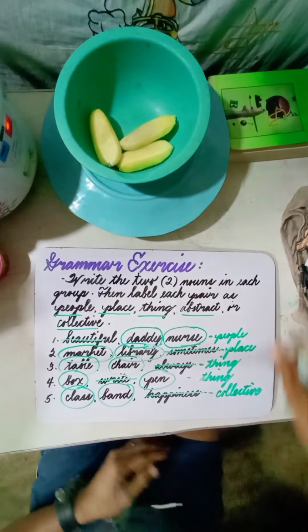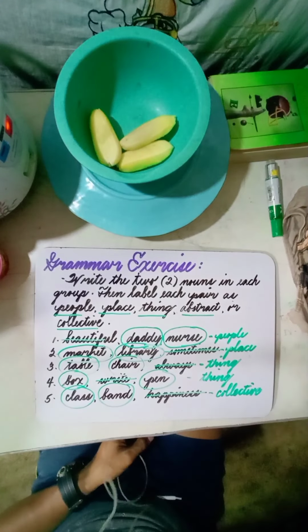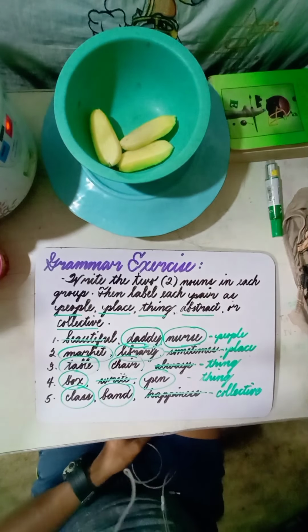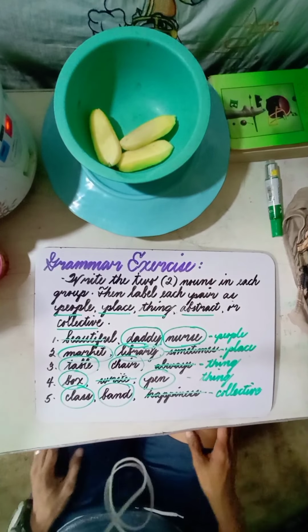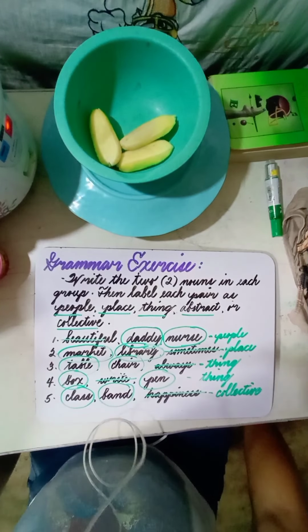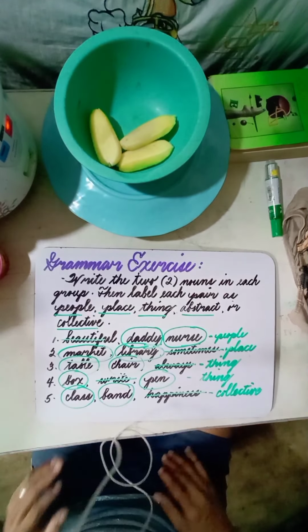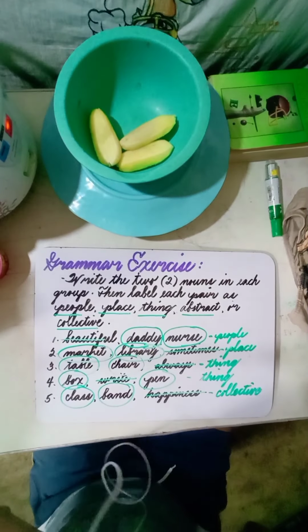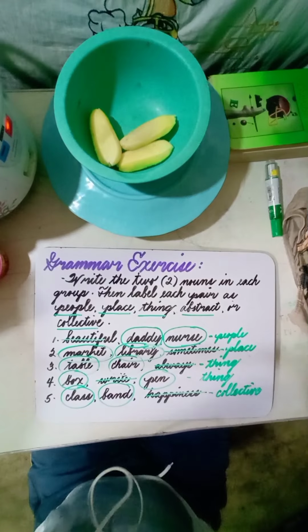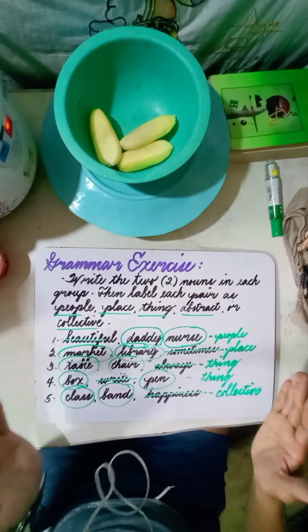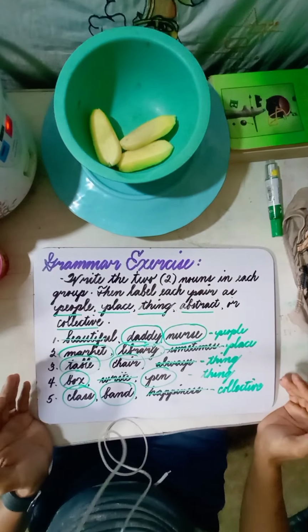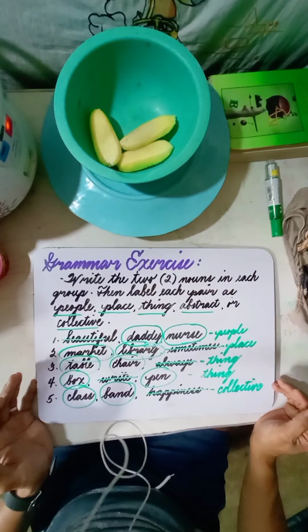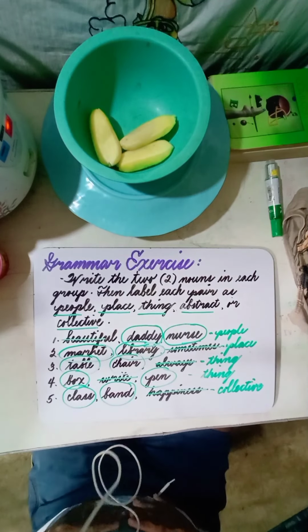Alright. So any question on our first 5 exercises? We have still 6 to 10 if our time would allow, but I think this is enough for now because our time is running so fast. So far we know how to categorize nouns according to their kind.